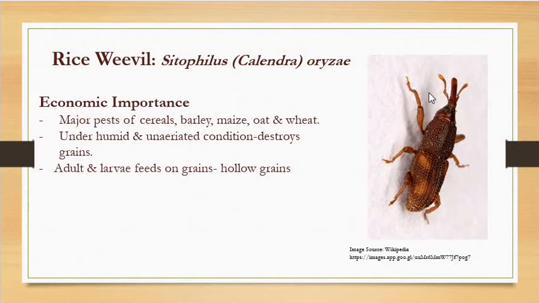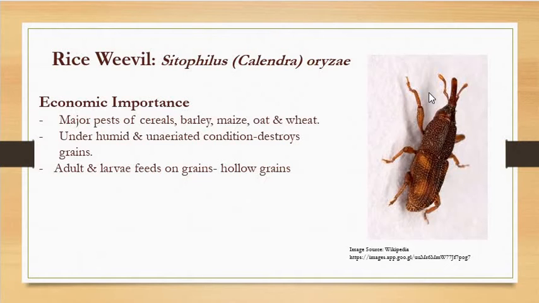And similarly destroys an equal amount of grains during her life cycle. How much? 250 to 400 grains are destroyed by a single female. Just consider 400 eggs laid by a female.